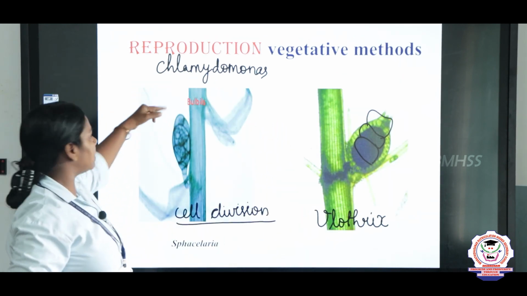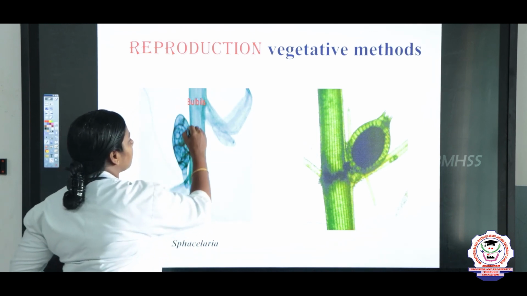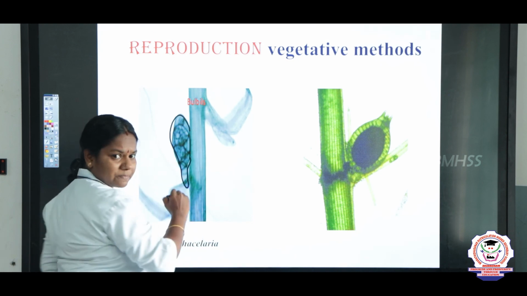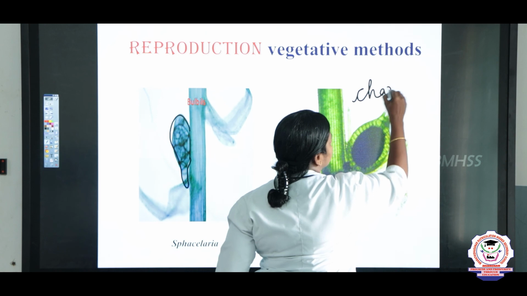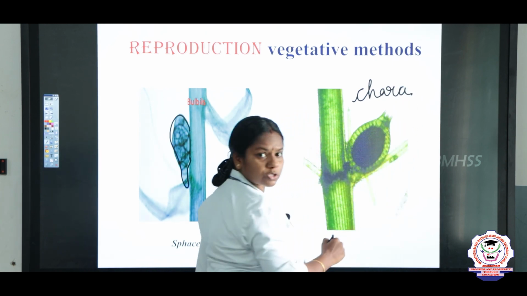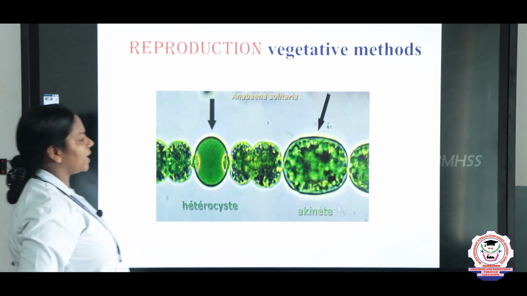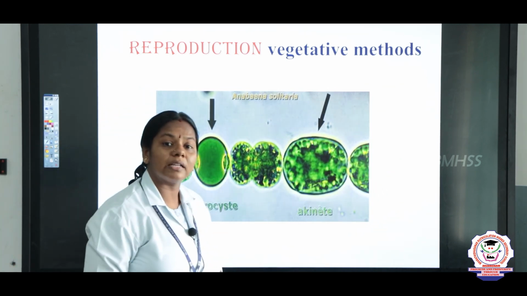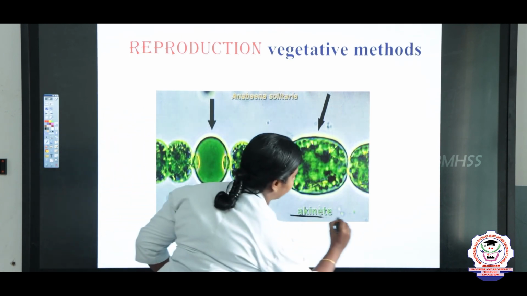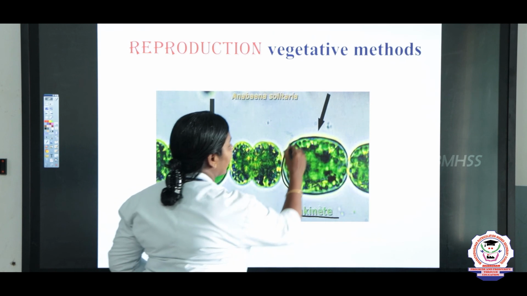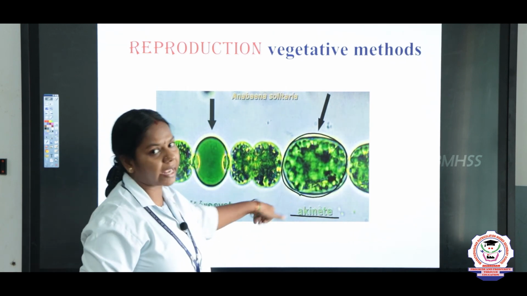And the next example is Spatularia. Spatularia, they reproduce by means of bulbils. Bulbils and chara. What is the name of this plant, children? It is a chara, right? They reproduce by means of producing these spores, right, children? And the last one, another mode of vegetative reproduction is by means of producing the akinetes, right? So, this is an akinete. So, another method of vegetative reproduction is akinete.